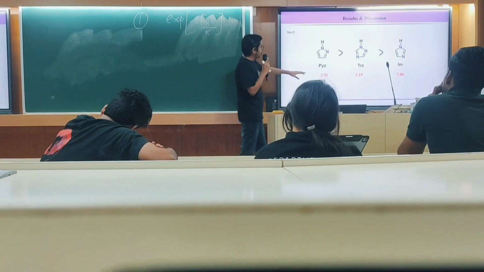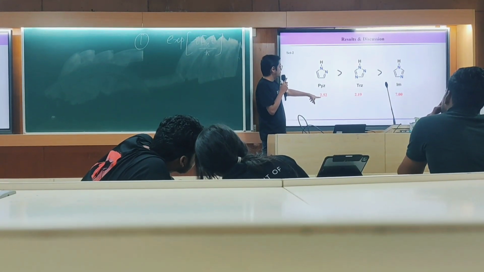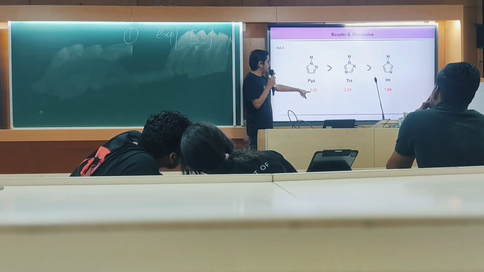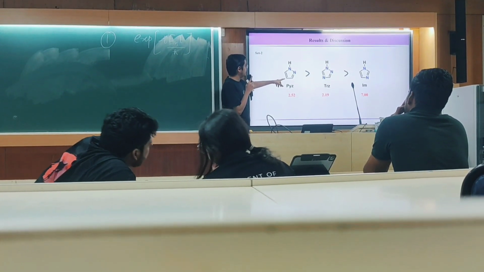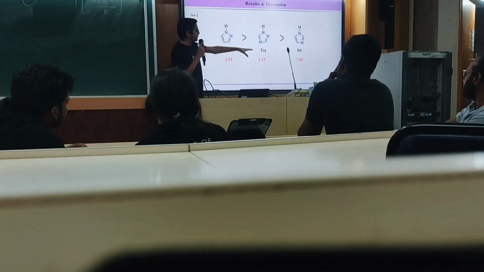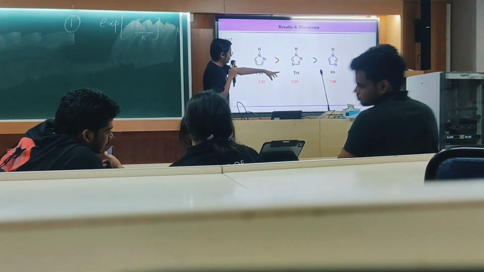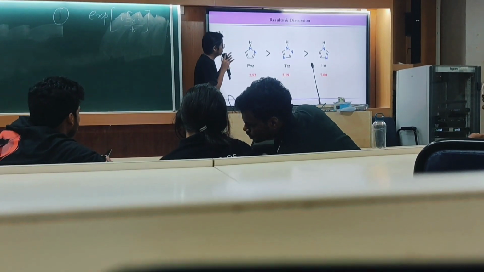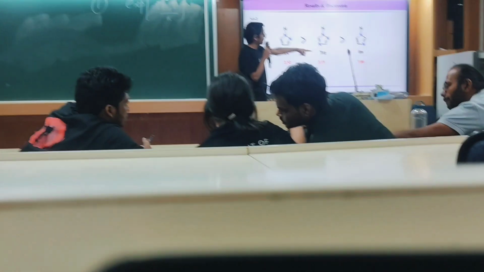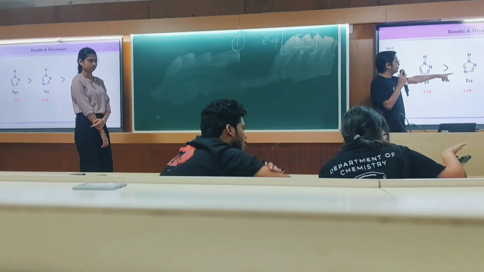In the next, we find the same effect, that the pK value is high, so the nucleophilicity is high because its basicity is also high. In the last one, imidazole, the pK is high, and only 2 tautomers are possible, but in the triazole 3 tautomeric structures are possible. That's why this is more reactive towards the metal. So there is a high reactivity towards the metal in the nucleophilicity order.